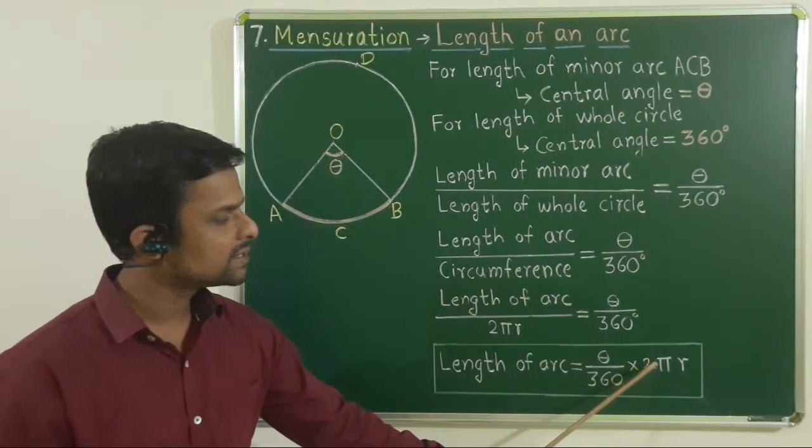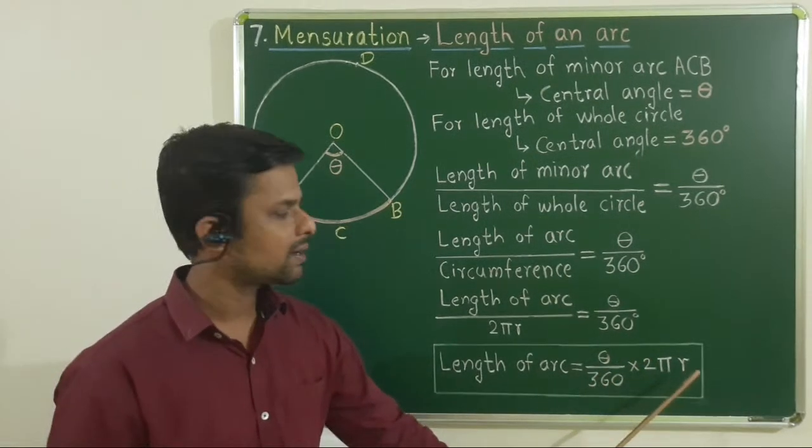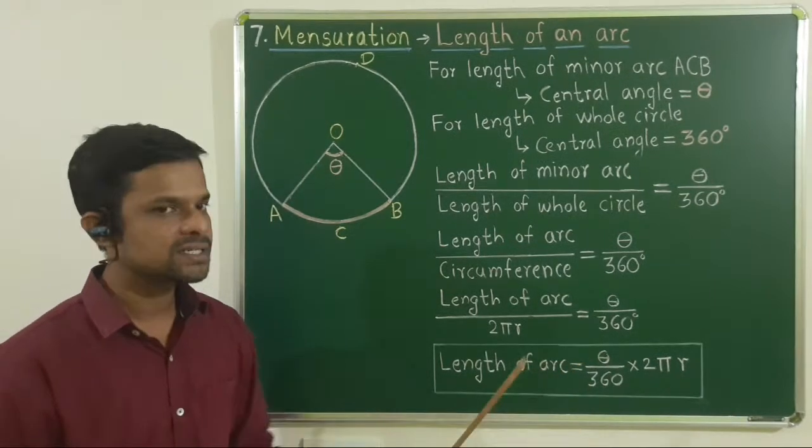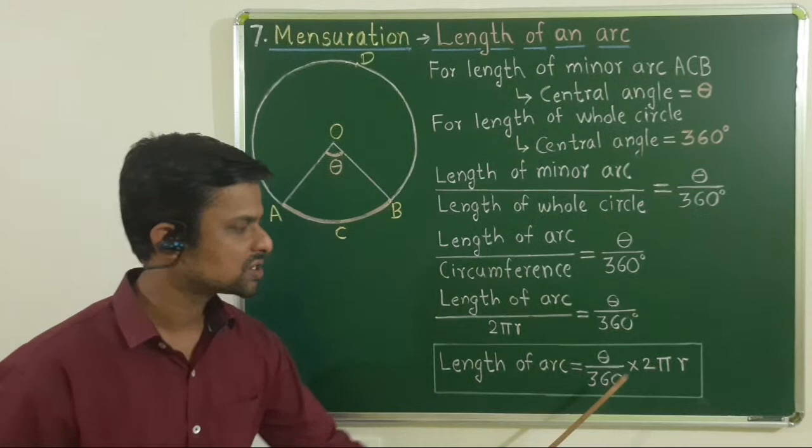We can divide this 360 by 2. We'll get theta upon 180 into pi r, but will not divide, will keep as it is and write this formula as it is. Don't divide 360 by 2.